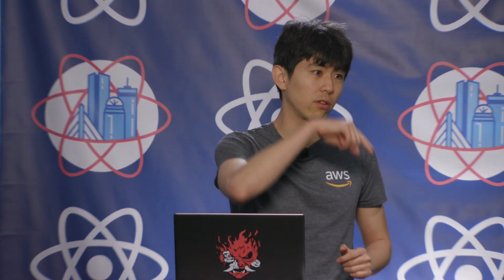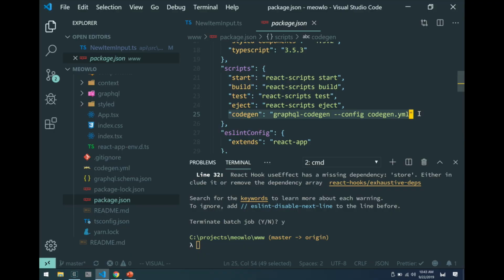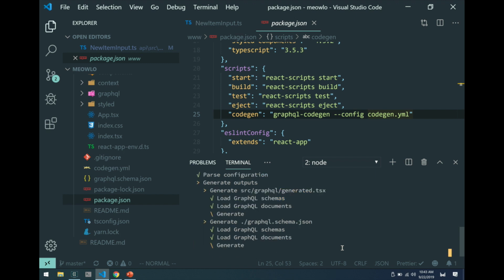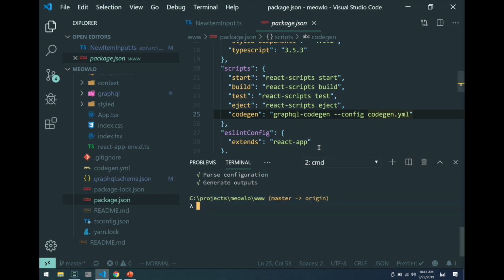And what this is going to do is make an API call to that GraphQL endpoint, and it's going to pull down all the type information, just like we saw in that schema. One of the types that it depends on is this new item input. So when I run CodeGen, by virtue of pulling down the GraphQL schema again, it now has the updated definition of input item. Let's see what happens. Okay, so I've pulled it now.